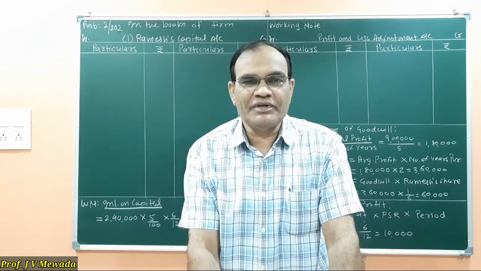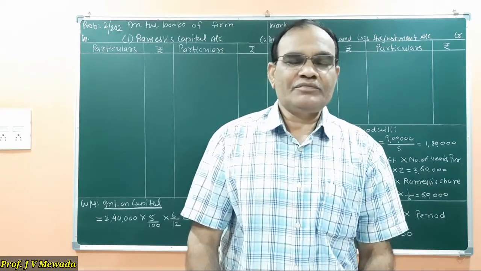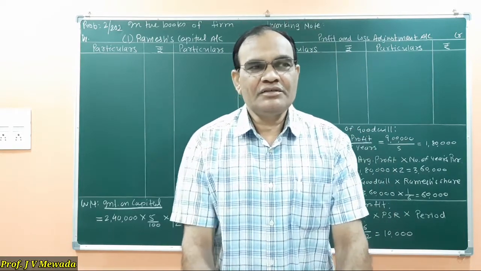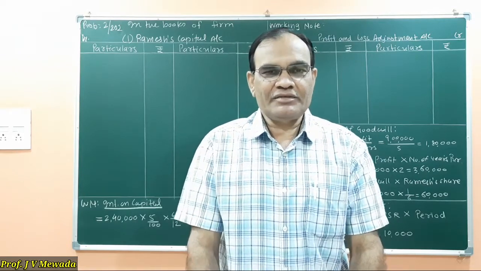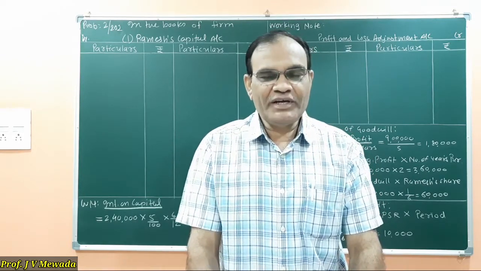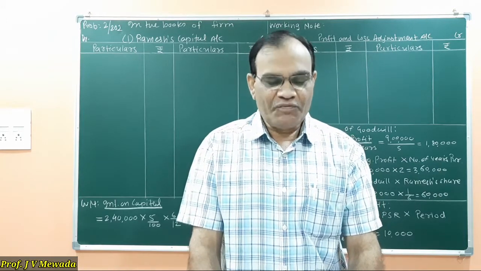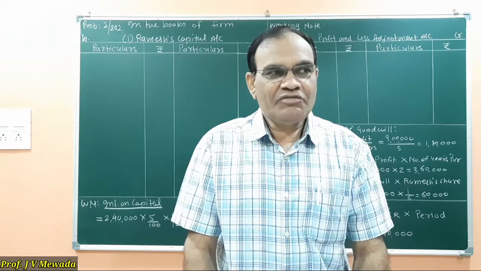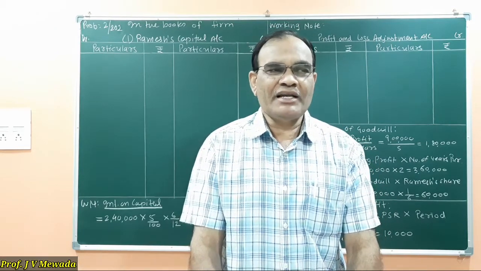the profit and goodwill. Now so far whatever problems we have solved in case of admission, in case of retirement and the first problem of death, the format was fixed. We used to prepare profit and loss adjustment account, we used to prepare the capital account of the partners, and we used to prepare the balance sheet.